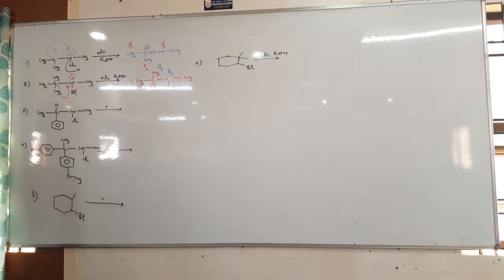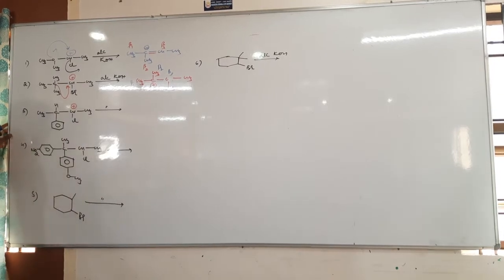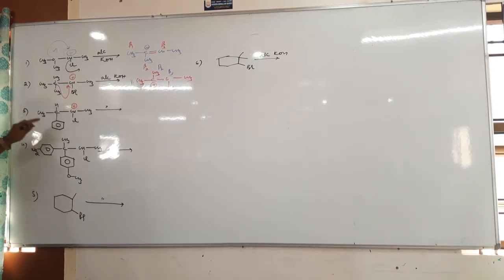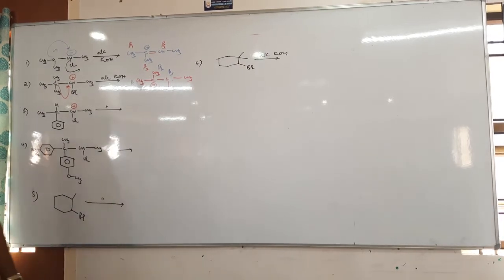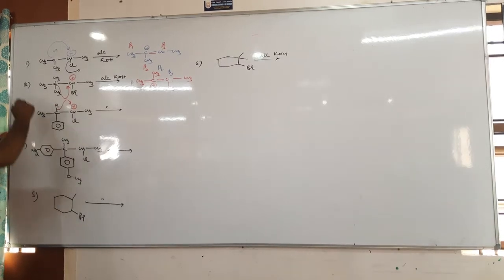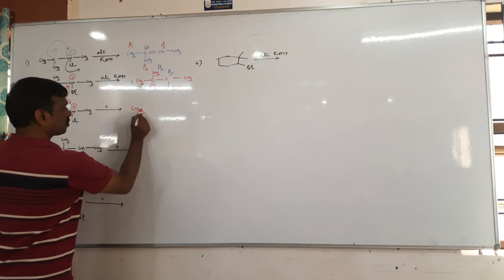In all cases, here also the same, quickly. Tell me here, carbocation. Then next is what? Rearrangement. We have studied rearrangement of carbocation. There is a methyl, hydrogen, phenyl. So what is the migration aptitude? Hydride migrates very fast compared to all. Therefore shift the hydride. Then what is the carbocation?